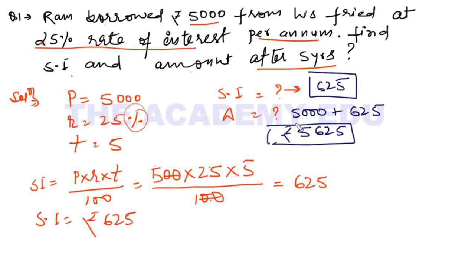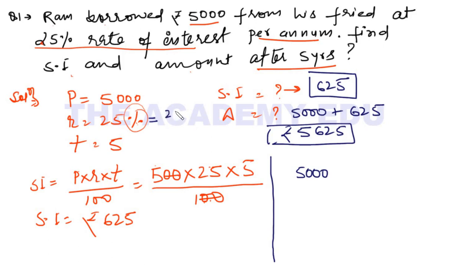Easy. Now see, we can find it without using this simple interest formula. How? See very carefully. The borrowed amount is 5,000, right? Rate of interest is 25%.